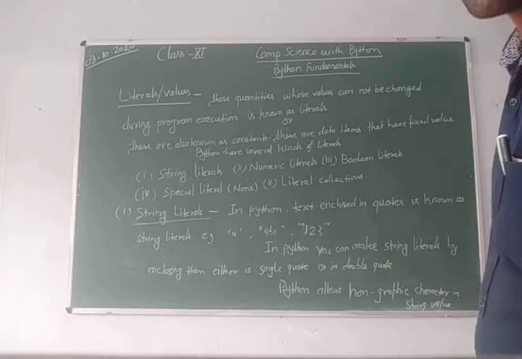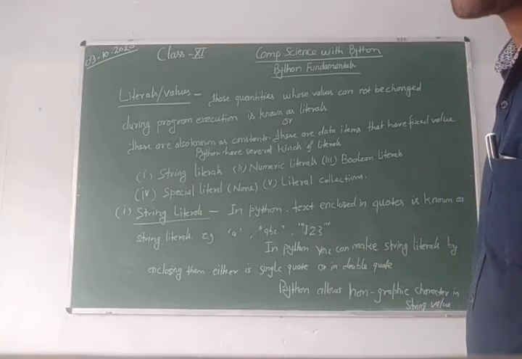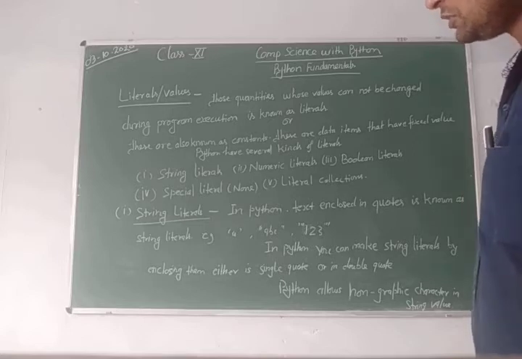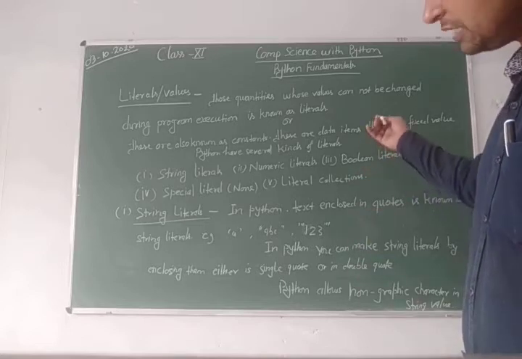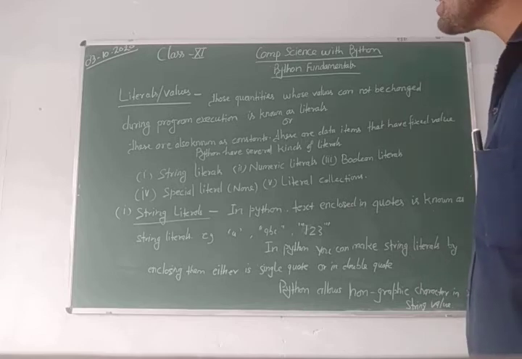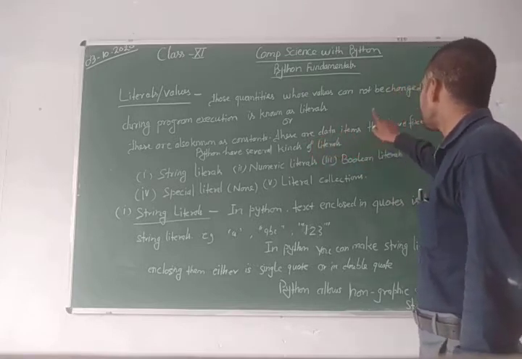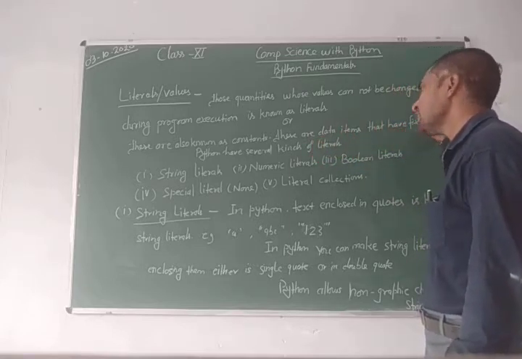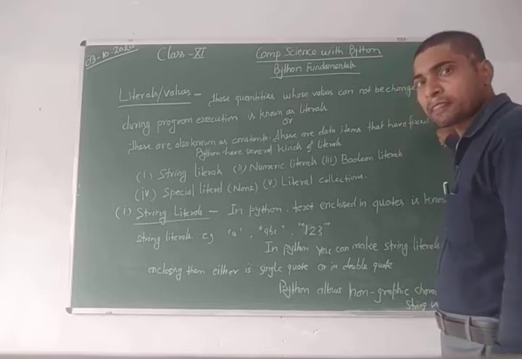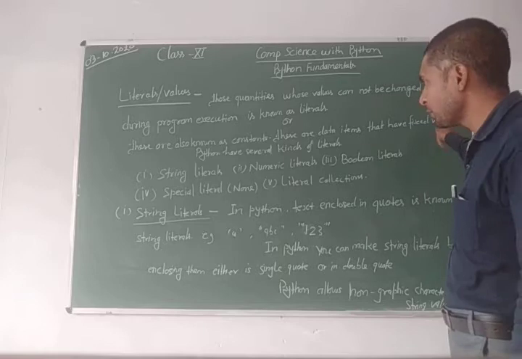If anyone asks you what a constant is in Python, you will say the same. These are also known as constants, and these are data items that have a fixed value.